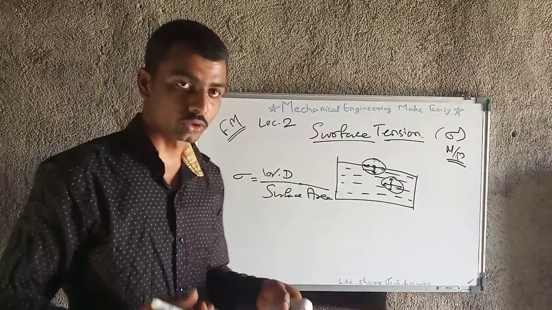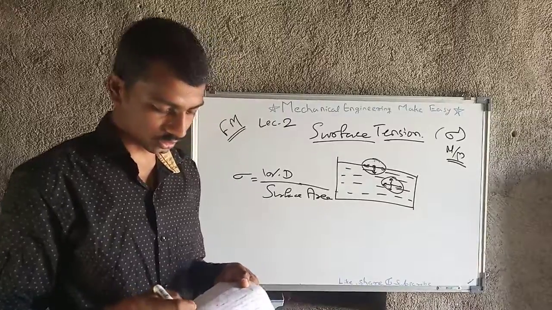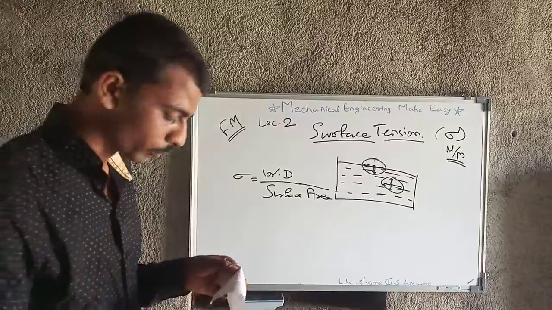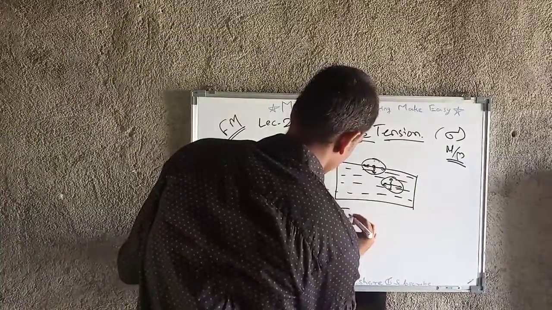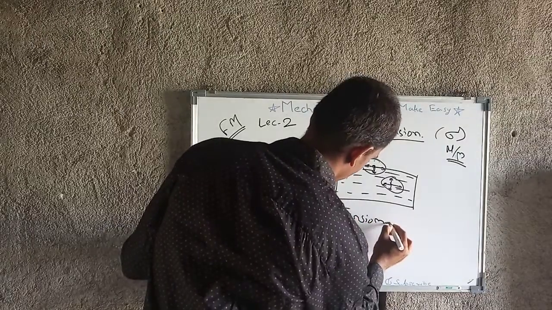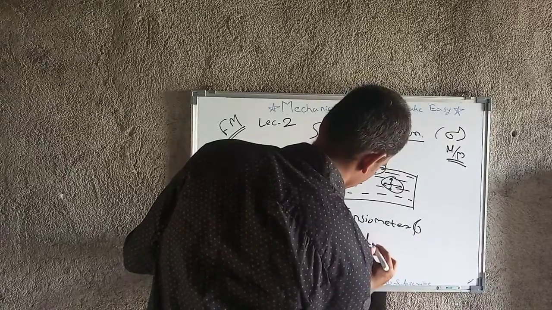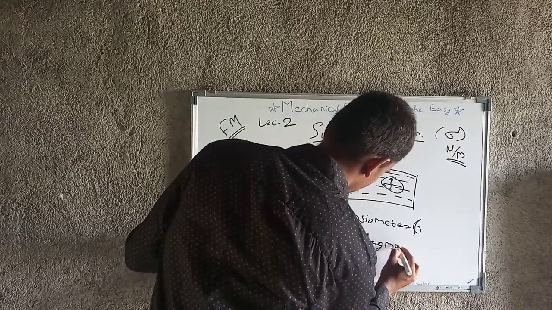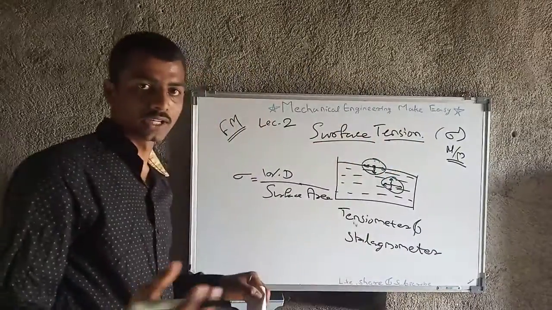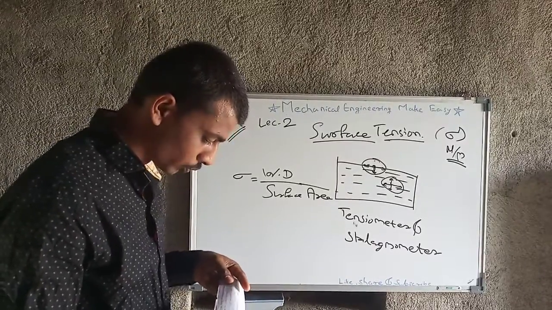Which instruments are used to measure surface tension? We use two instruments. One is the tensiometer and the other is the stalagmometer. These two instruments we use to calculate the surface tension.